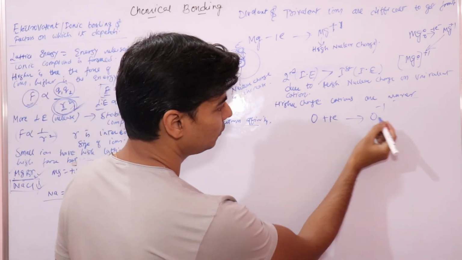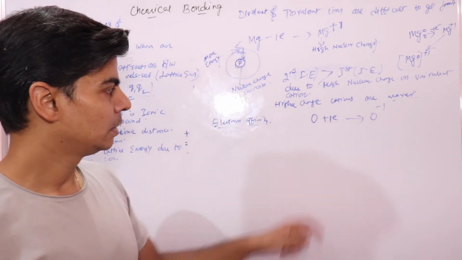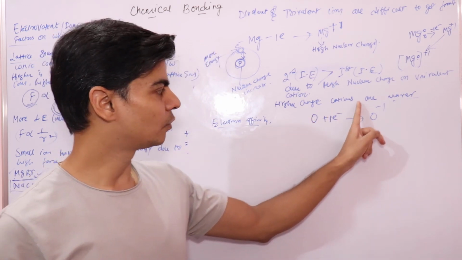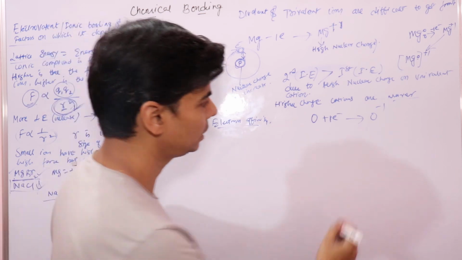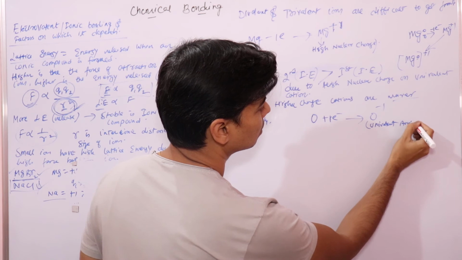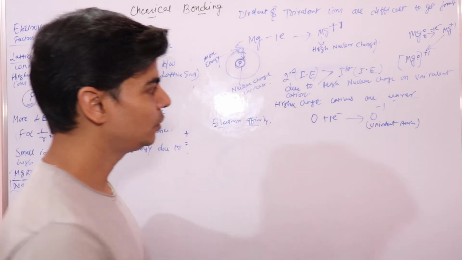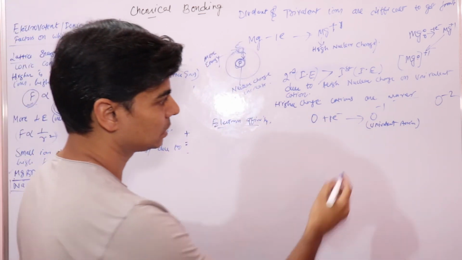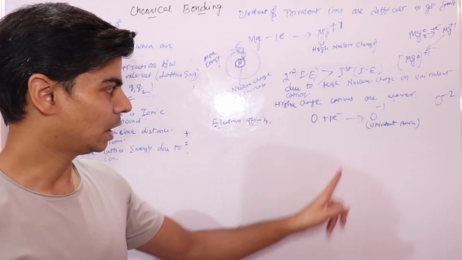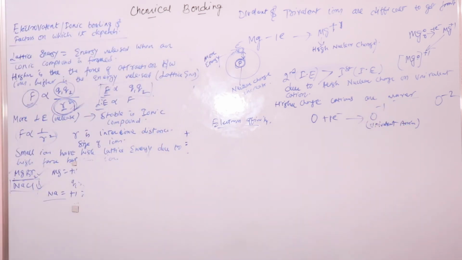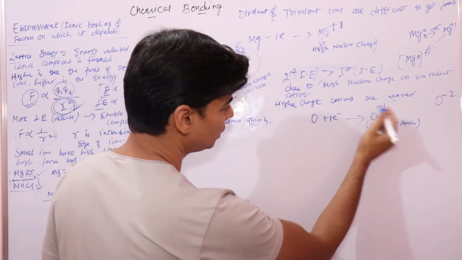So if you want to add another electron, since this is a non-metal, it will gain an electron and form this univalent anion. If you want to make a divalent anion, O minus 2, now let's see, this ion has become negative. This has an overall negative charge.